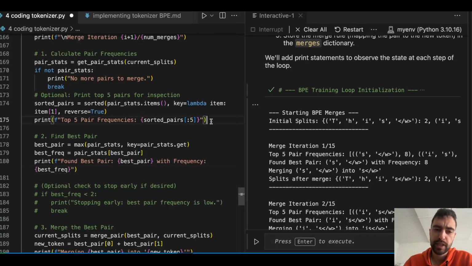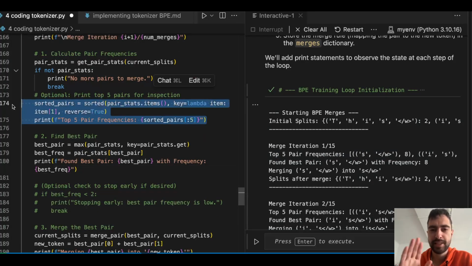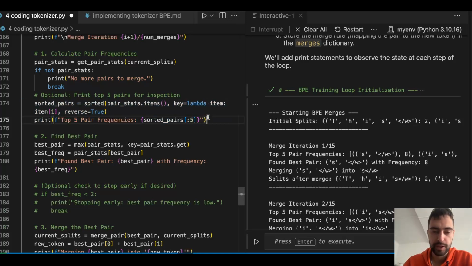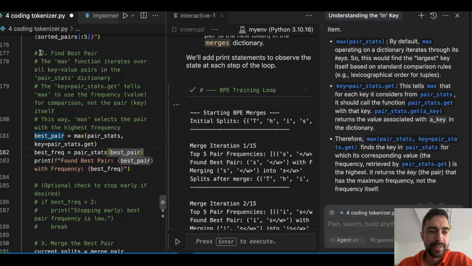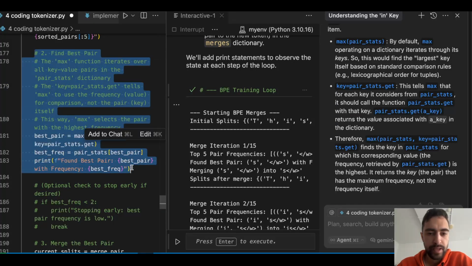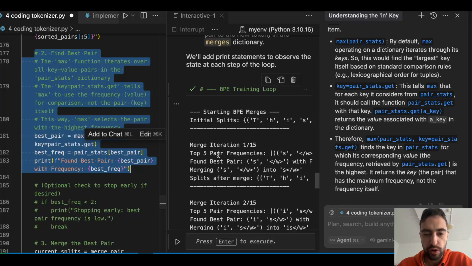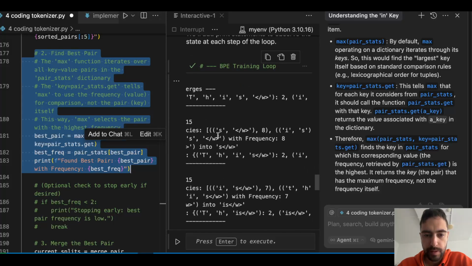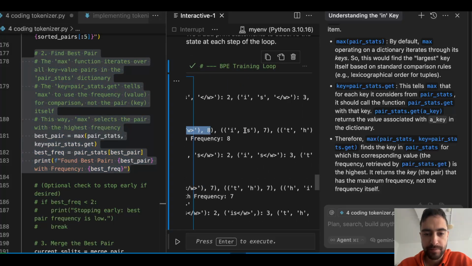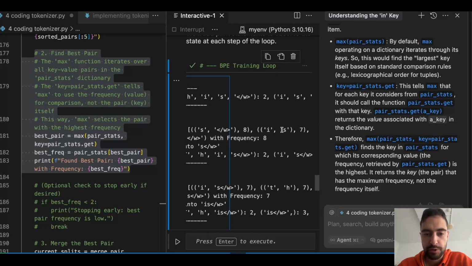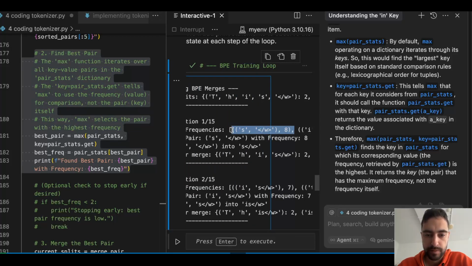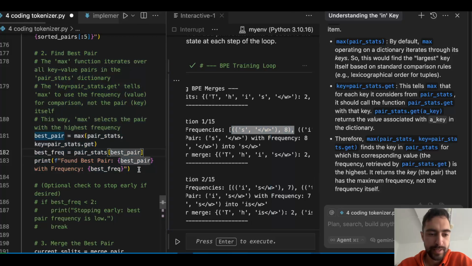But this is just to print the most frequent pairs. We don't need this functionality in our code, the sorting by frequency. And then the second step, we will take all of the pairs that we just created and pick the one that has the maximum value. So this one has 8. So we will pick that one in this step.